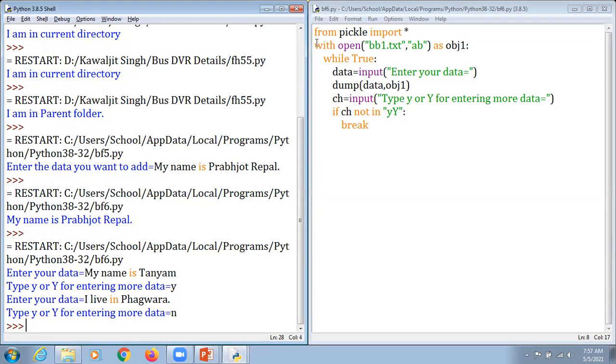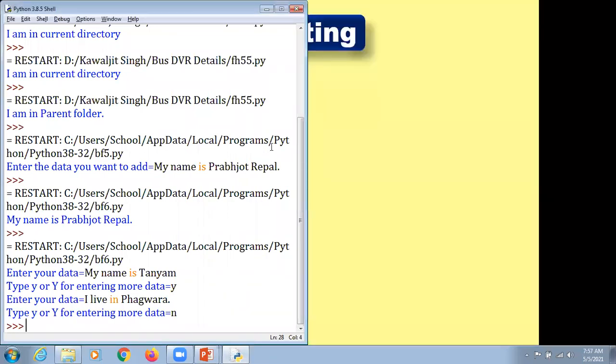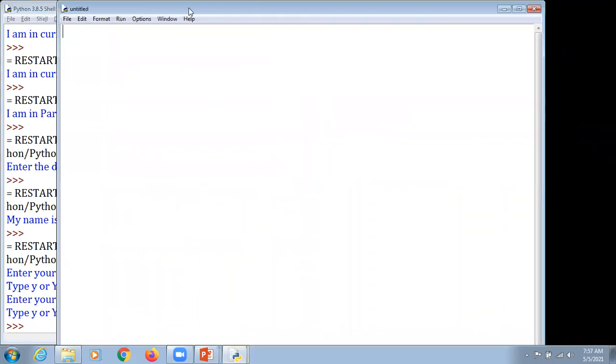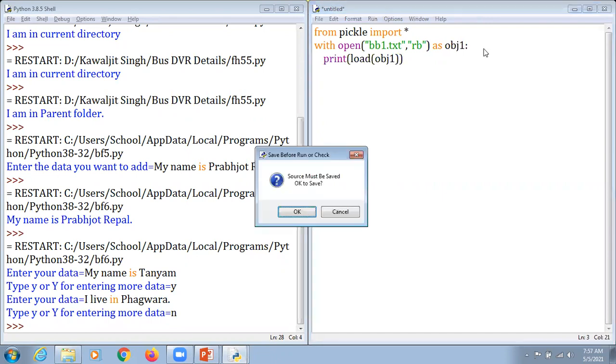So my dear respected students, what we are going to do here is read that particular content. I'm just going to save this one because this is not required here. I'm just going to copy it, because it will save our time. Here it is. We are just going to stretch this again and type that this time we are just going to read the content here. Hit the enter key, and mention a function name that is load and the file handle that is obj1, and I'm going to save this with